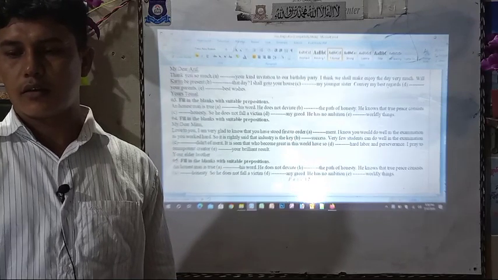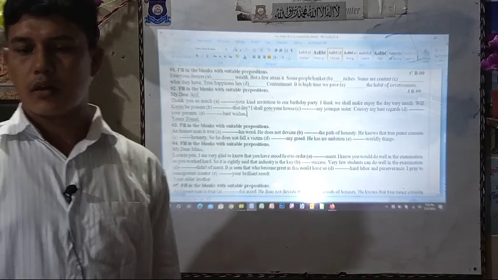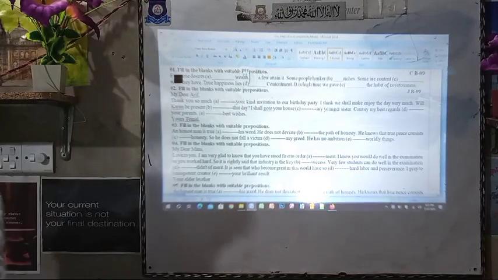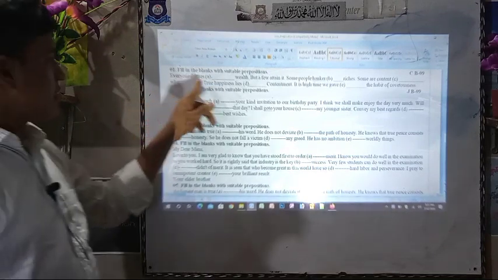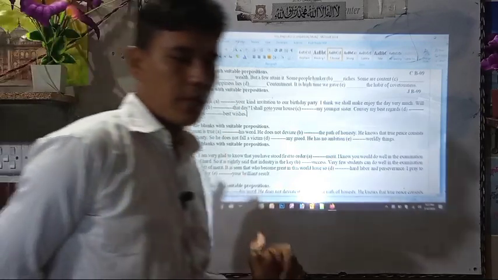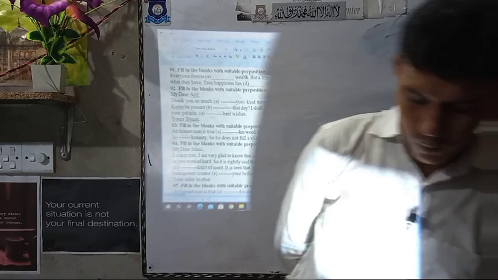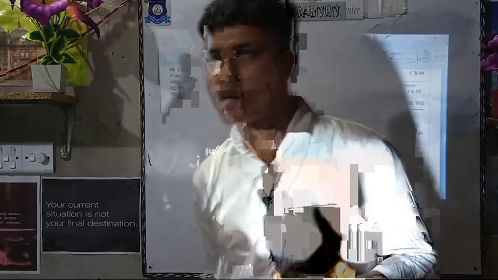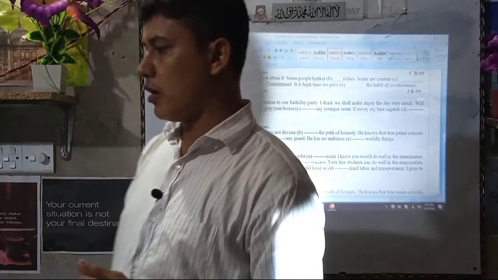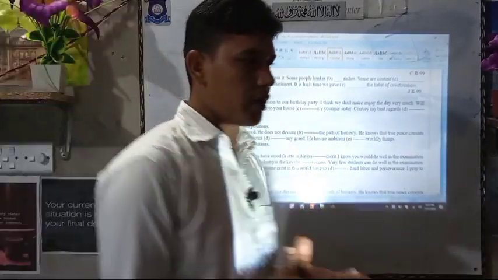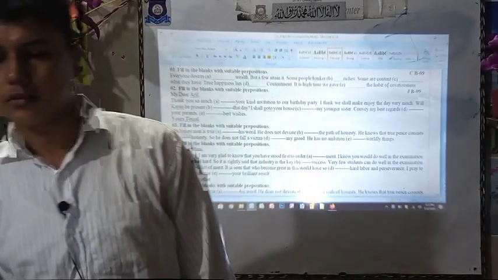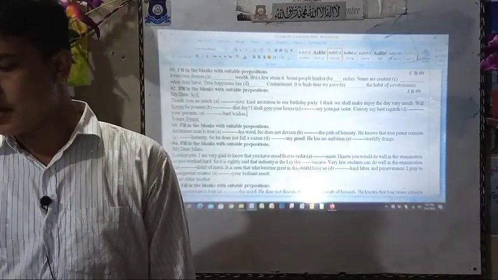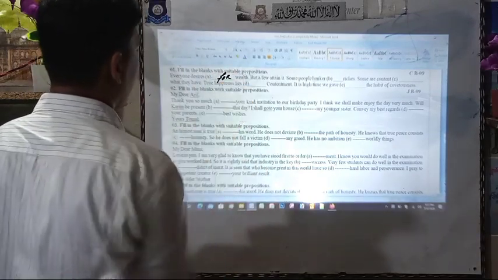Fill in the blanks with suitable prepositions. I discussed before. Everyone desires dash wealth. Wealth means property. Everyone wishes to have a big property, big house, big land, big resort, big money, a big bank account. This is also wealth. Everyone desires for wealth. We can use "desires for" here. You can use "desires for wealth" here.